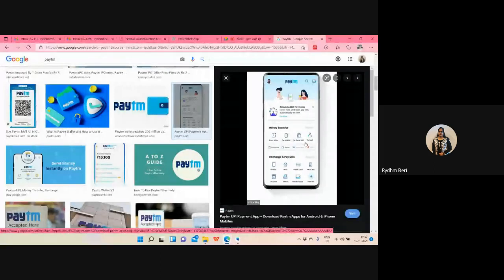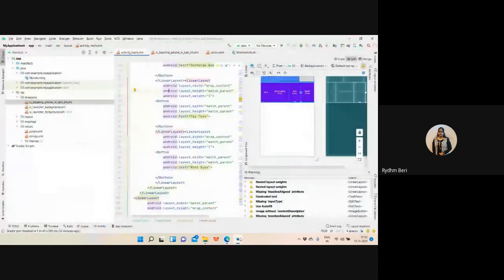But I would suggest, if you are a beginner, go for the linear layout, because it's the easiest layout we can use to build our applications, and we can perform the task in an easier and efficient way, right? So this is the major thing that I want to discuss. And how to remove these warnings, let's discuss that.